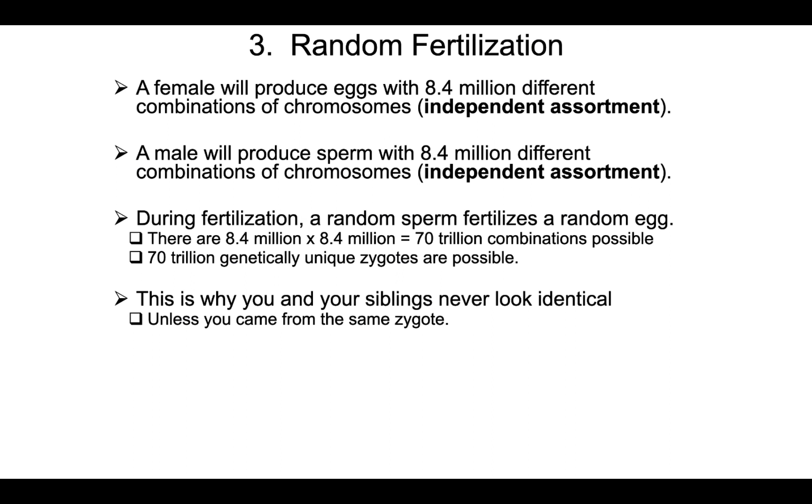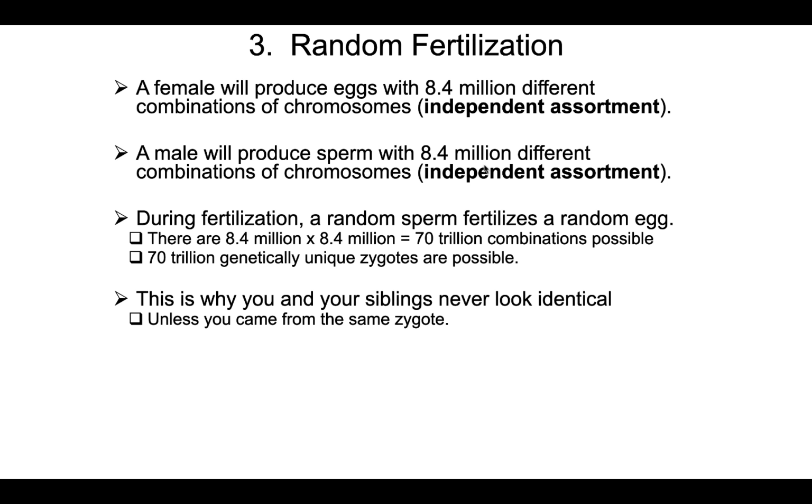And finally, random fertilization. A female will produce eggs with 8.4 million different combinations of chromosomes, and that's as a result of independent assortment and the fact that humans have 23 pairs of chromosomes, or 46 chromosomes. A male will produce sperm with 8.4 million different combinations as well.